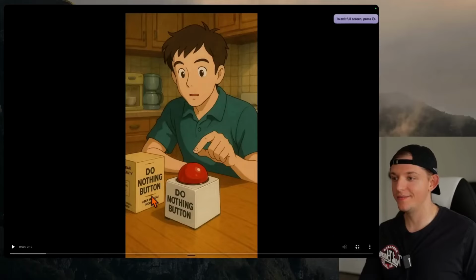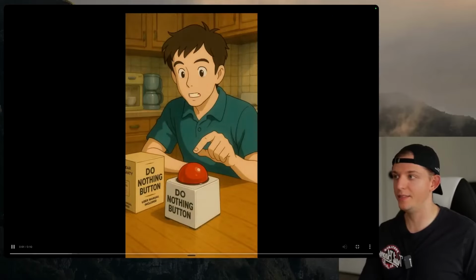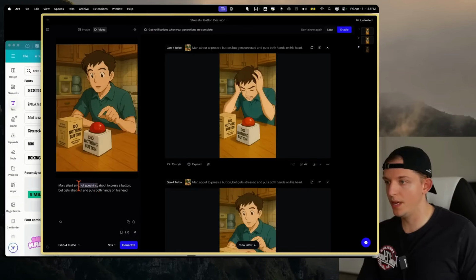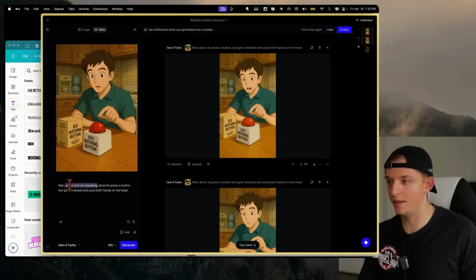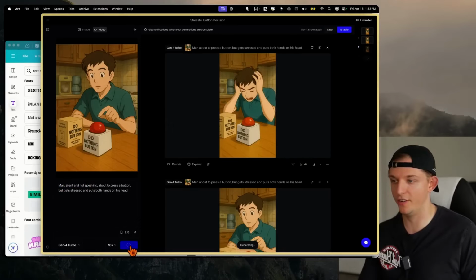Let's see. This is another option we have. I don't like how fast he's speaking. So we can make an adjustment here. We go man, silent, not speaking, about to press a button, but gets stressed, puts both hands on his head. We can generate this image.